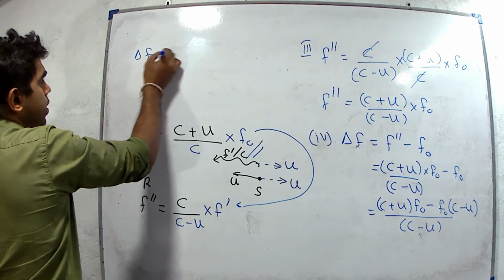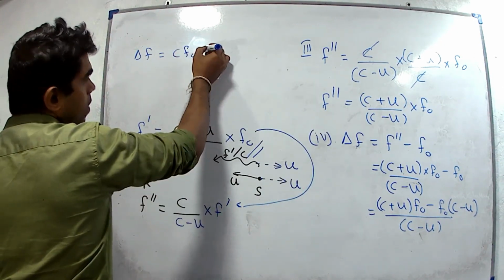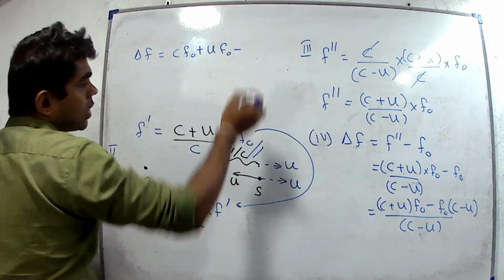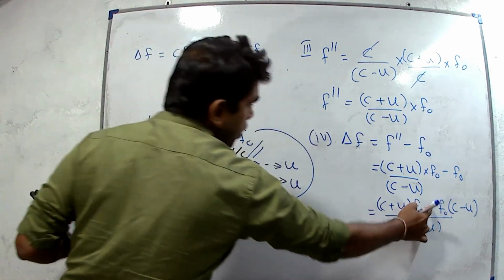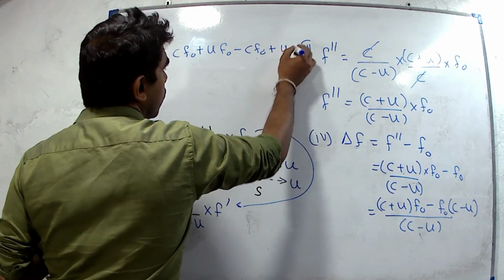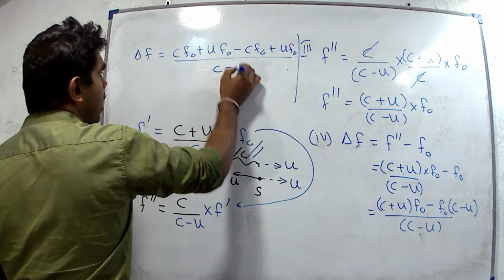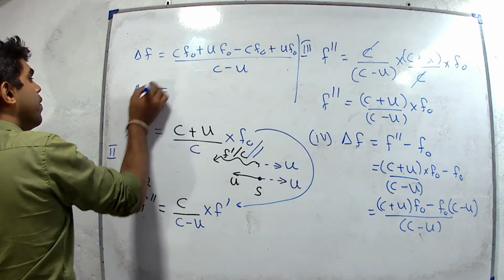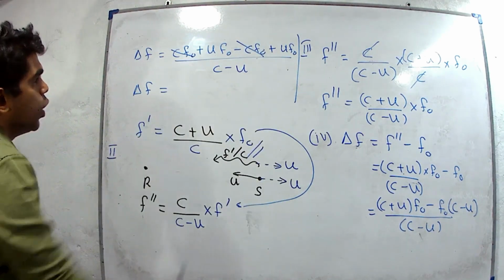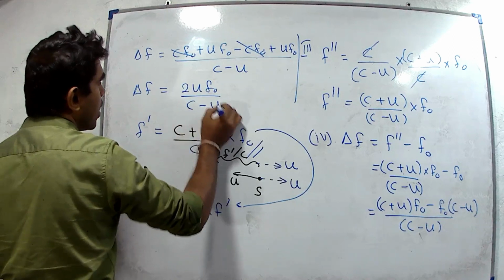Delta f equals c f naught plus u f naught minus c f naught plus u f naught, divided by c minus u. We can cancel out c f naught and minus c f naught. Delta f equals 2 u f naught divided by c minus u.